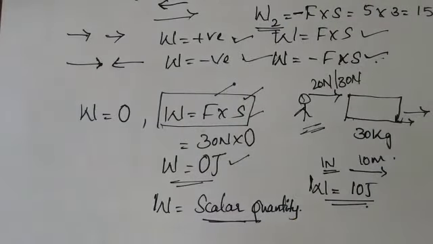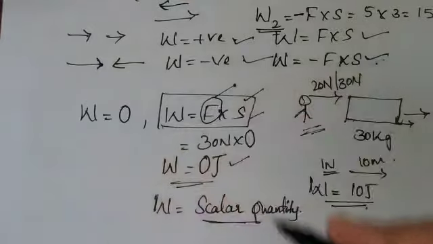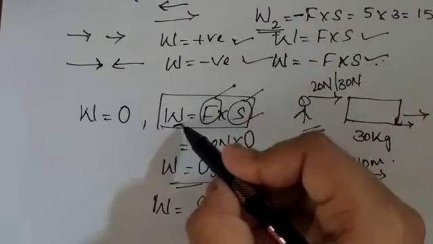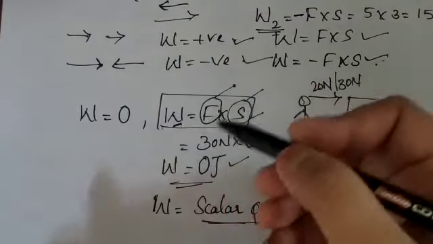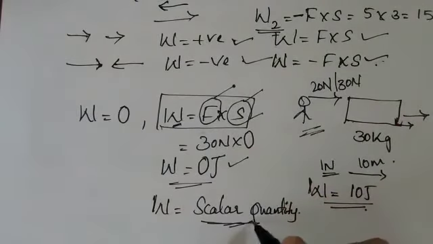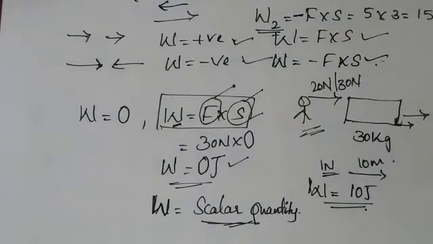If only one term is a vector quantity and the other is scalar, then the product will be a vector quantity. But when both are vector quantities, the product of those vector quantities is a scalar quantity. So the work done always depends upon magnitude, and it does not depend upon direction.